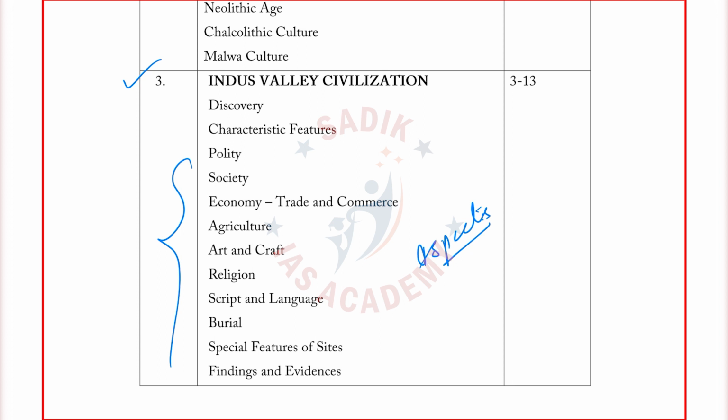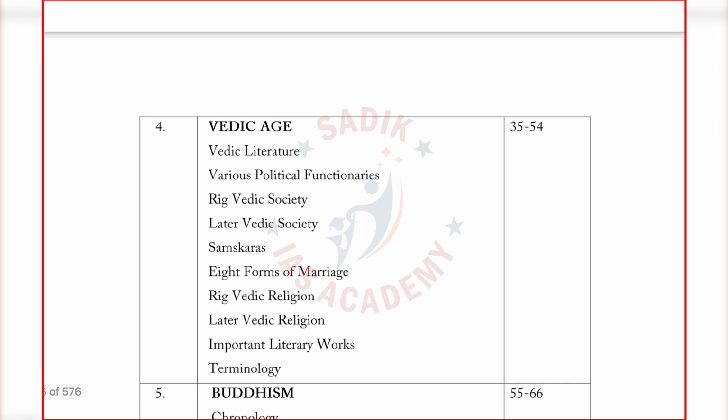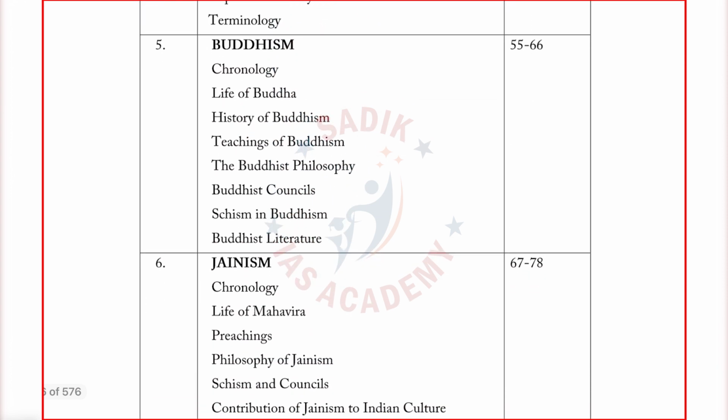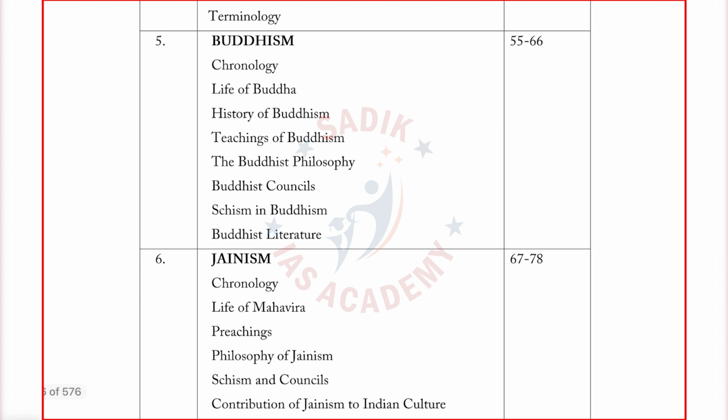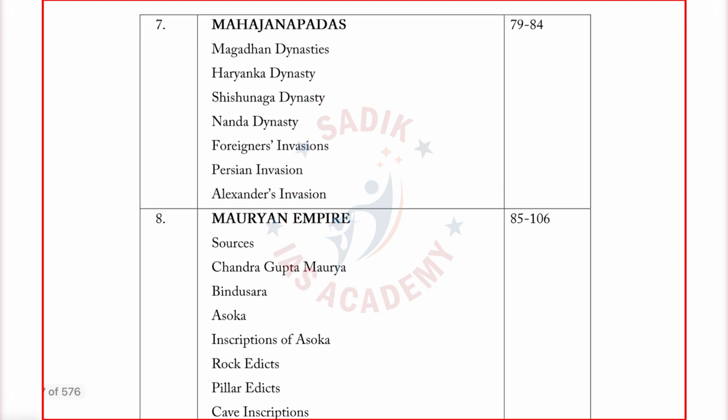For any topic in history, say for example they are asking about the Vedic age, you should speak about the polity, society, economy, agriculture, art, craft, religion, and script, maybe, if you can write. If it is there equally in the other aspects, you can speak about the script also. This is how we are arranging the topics, in each and every unit. Also, in the first page, around 30 pages, the chronology is there. This is an outline of the whole history which we have given.